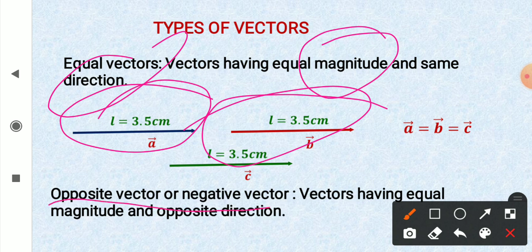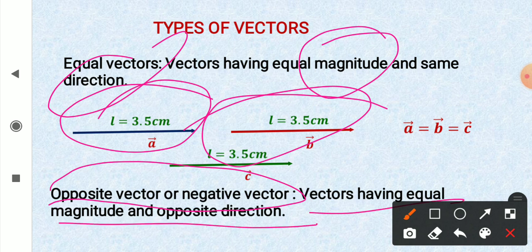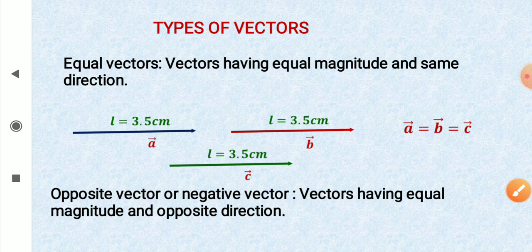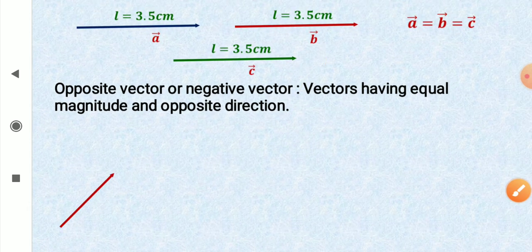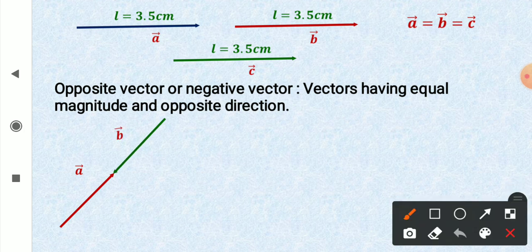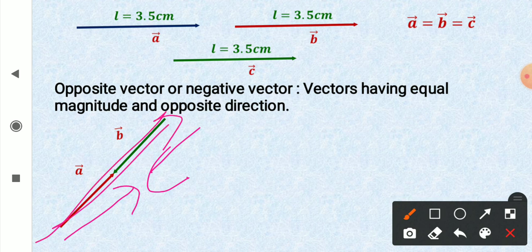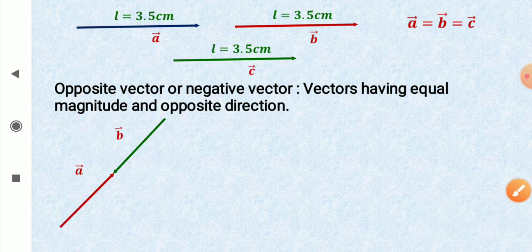Now let us talk about opposite vectors or negative vectors. So vectors having equal magnitude and opposite direction are called opposite vectors. Like, see, I have shown vector A and another vector B. You can see that vector A is from bottom to up and vector B is downwards. So they are acting along the same line but directions are opposite. So A is opposite of B, B is opposite of A, or A is negative of B or B is negative of A. And I can take one more vector, say vector C.